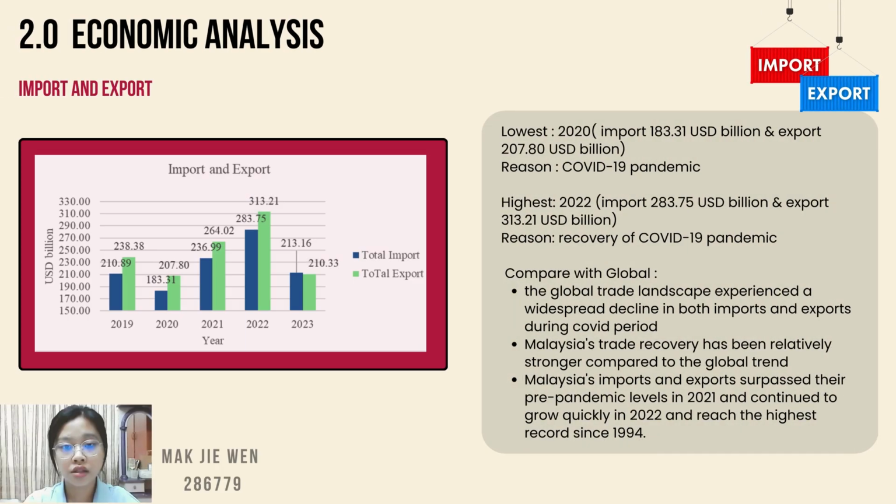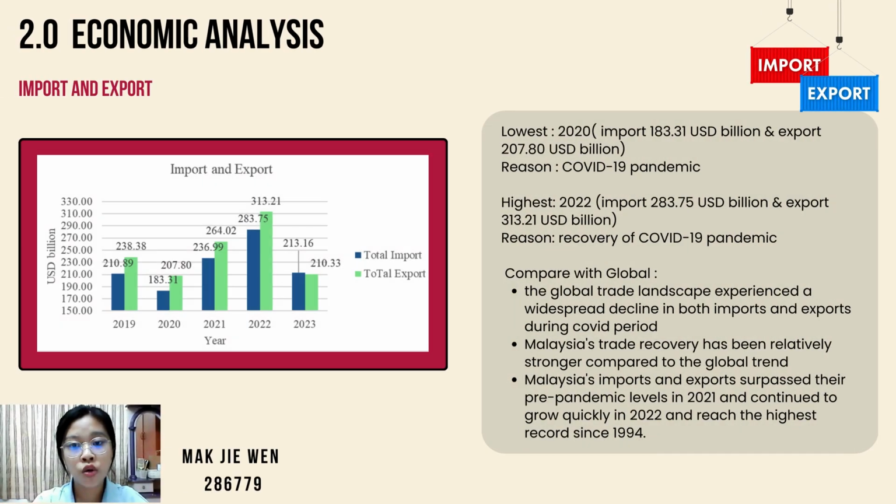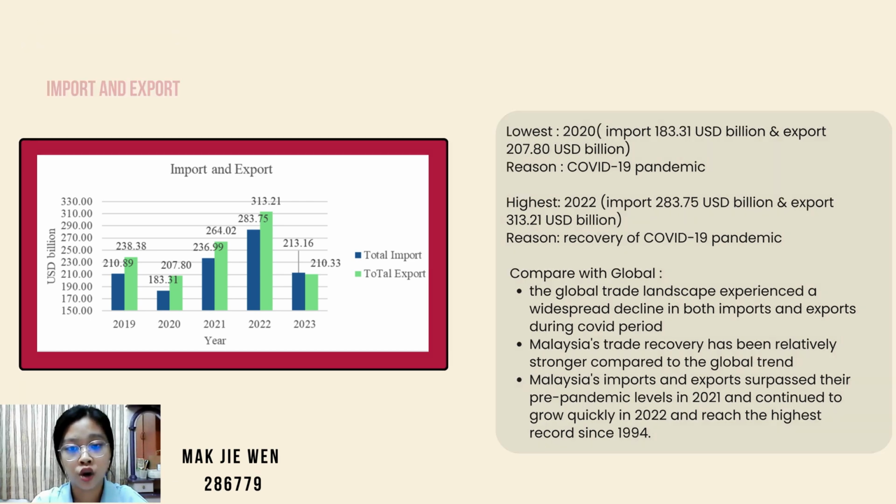The last one is the import and export. The lowest value of both import and export is in 2020 due to COVID-19, and the highest value of both import and export is in 2022 because of the recovery from the COVID-19 pandemic. When Malaysia is compared to global, Malaysia's trade recovery has been relatively stronger compared to the global trade.